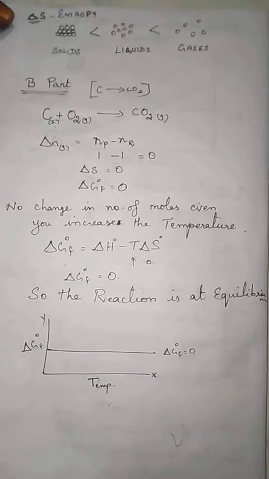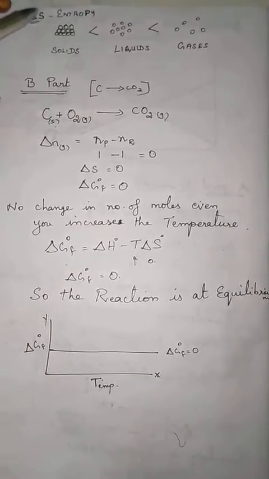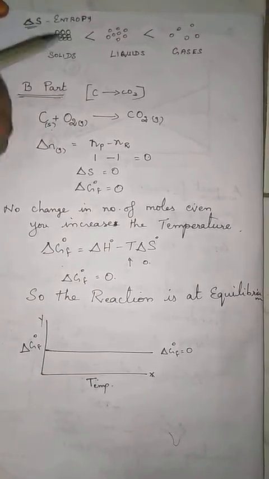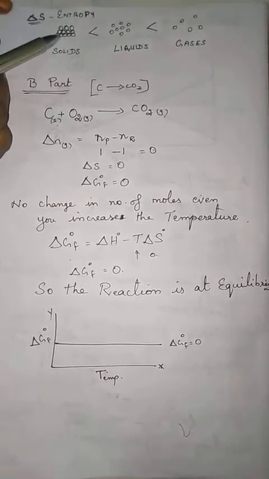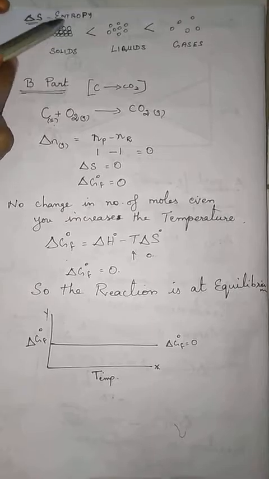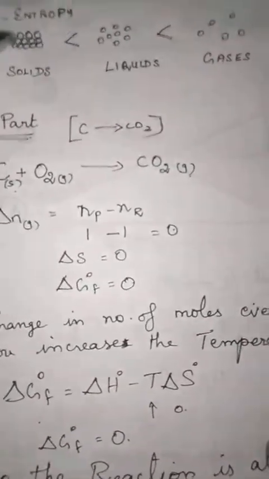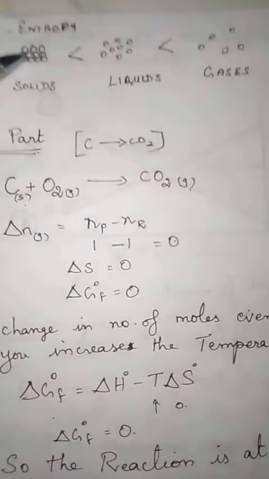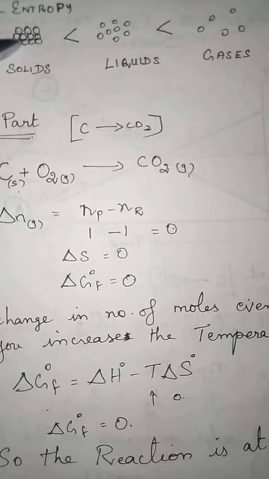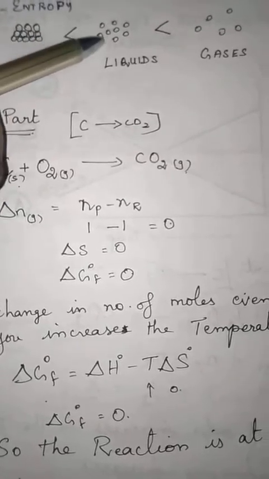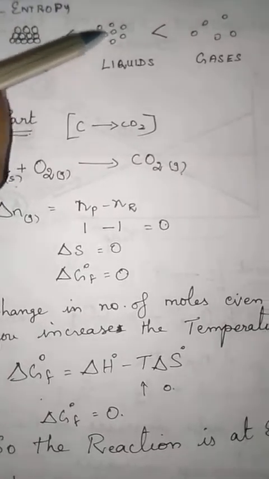Before considering the B part, you should remember that entropy in solids is very low because the molecules are tightly packed. The movement is restricted, which means the randomness decreases, so entropy also decreases. But in liquid, it is loosely packed, so there is some movement.